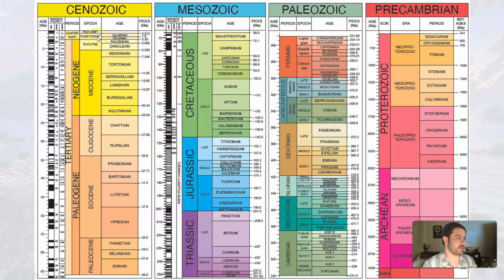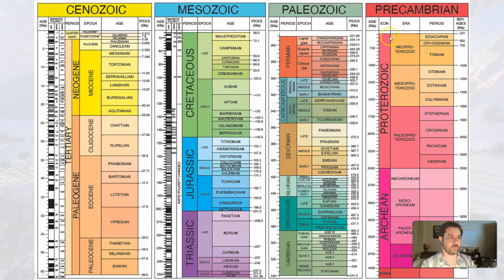So the Cenozoic goes from now, currently, to about 66 million years ago. So this represents 66 million years. This represents 66 to 252 million, so almost 200 million years. This represents almost 300 million years. And this represents almost 4 billion years. So this doesn't do a good job visually of telling you how much time is here. You have to start to look at the numbers.